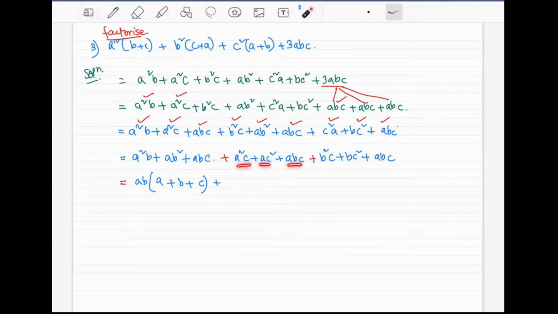Remaining 1, 2, 3. What can be taken out as common factor? You look very closely. All the terms have a in them. All the terms have c in them also. What can be taken out as common factor? The smallest power of a and the smallest power of c. You have to remember that. Look, there is a square here. There is a here. There is a here. Which one can be taken out as common factor? Not a square. Okay. But a and a, they are the smaller powers. So you have to take the a as common factor.